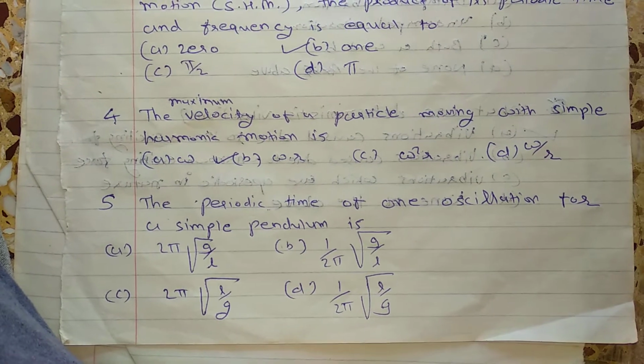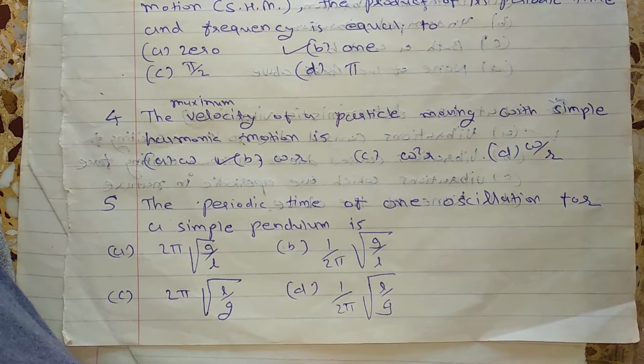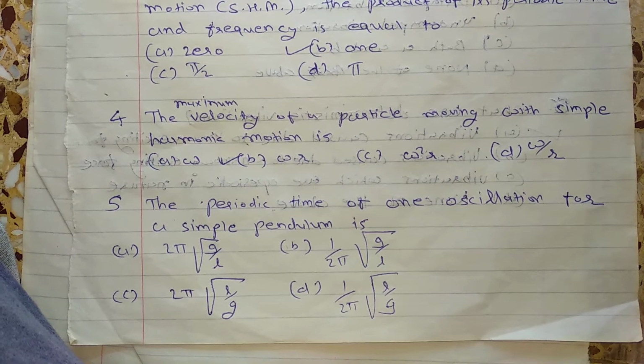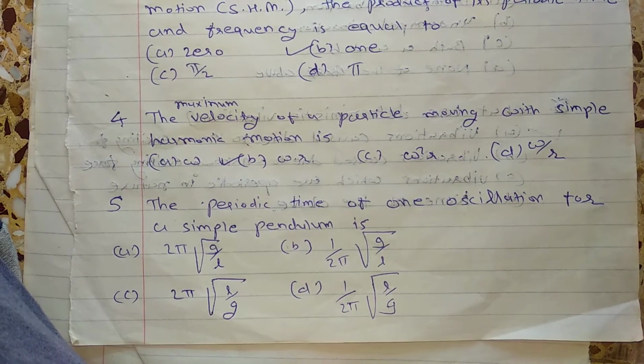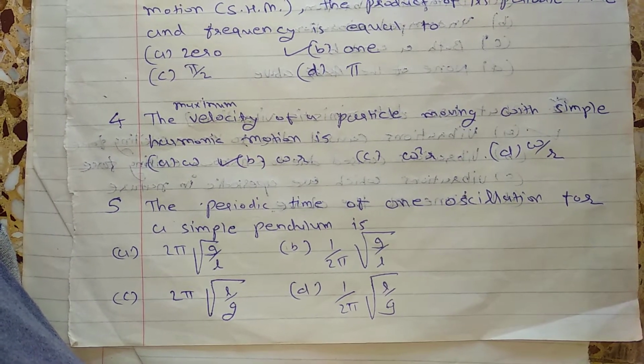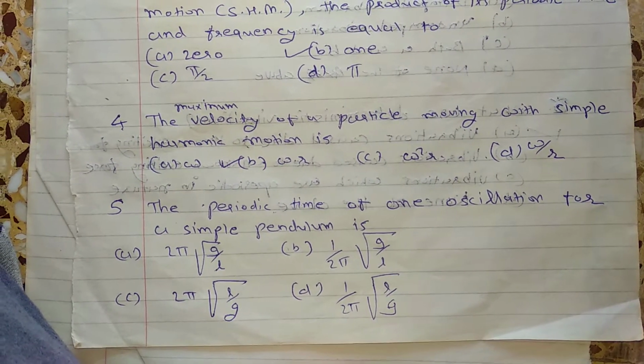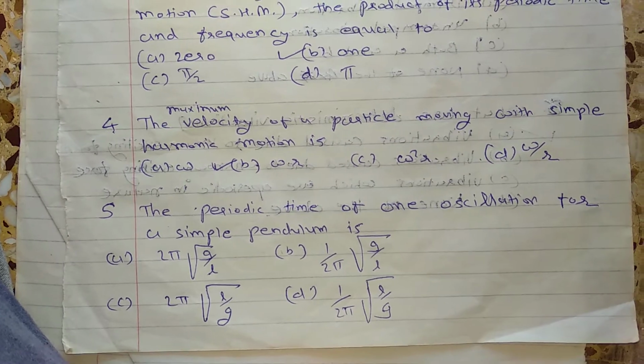The periodic time of one oscillation for a simple pendulum. Okay, so periodic time is considered, C answer is your right, 2 pi under root L by g. Okay, so periodic time Tp equal to 2 pi under root L by g.